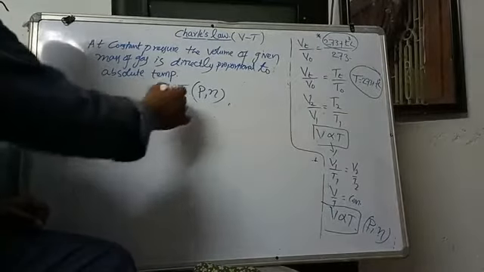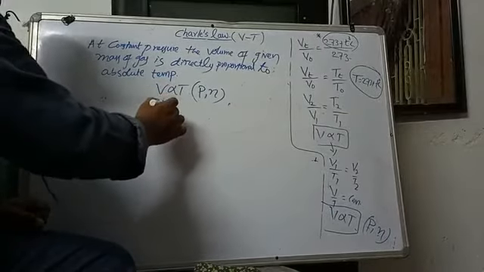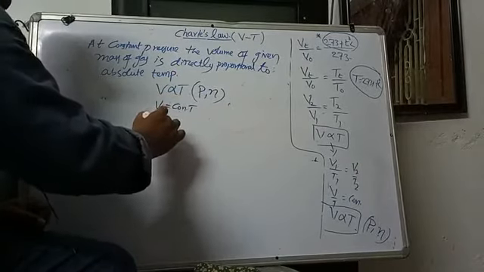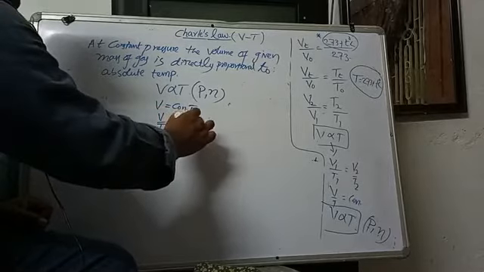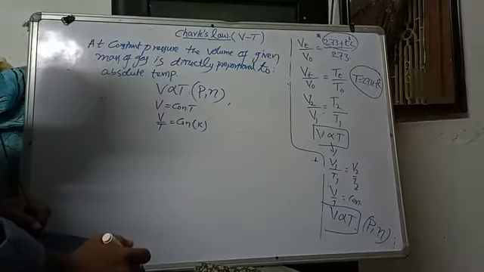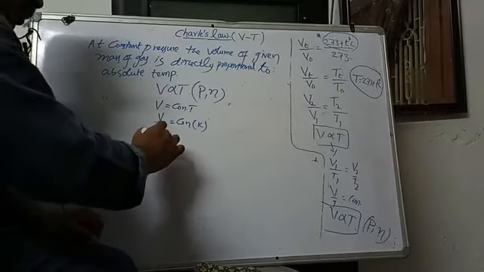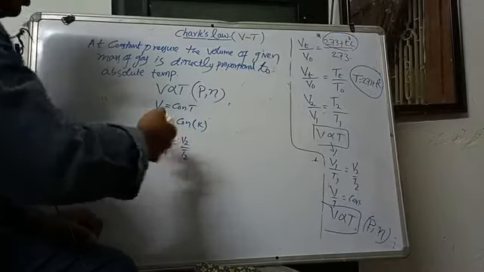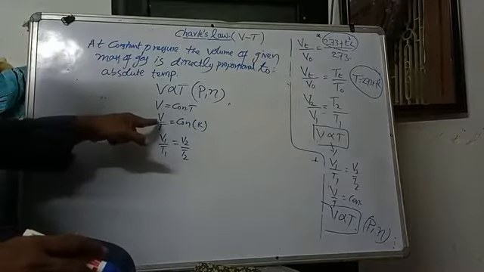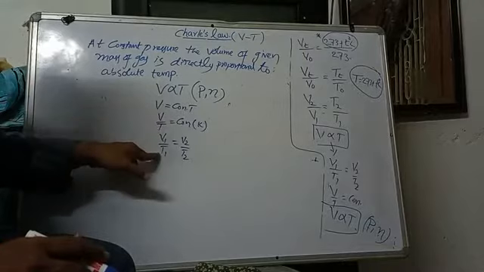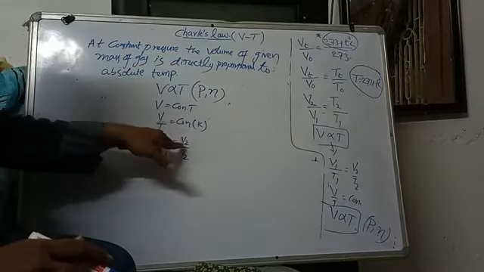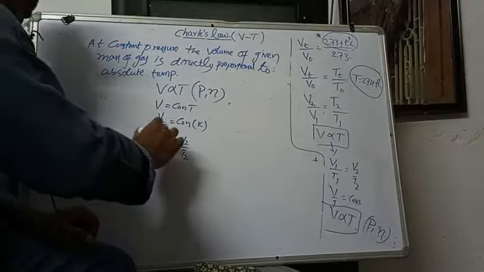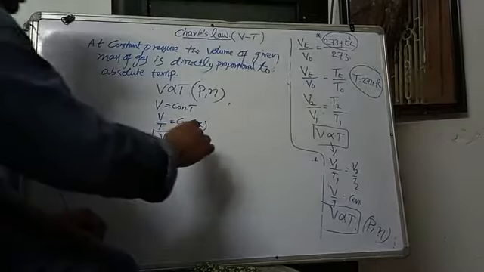Here, whenever you are removing the proportional, we have to use a constant. So here V by T is equal to constant. The constant may be taken as K. Can I write V1 by T1 is equal to V2 by T2? Why? Because the constant we can take in any form. Suppose you take initial volume and initial temperature, so for my convenience I am writing like this: constant, final volume and initial volume. This formula we can use in the mathematical problems.